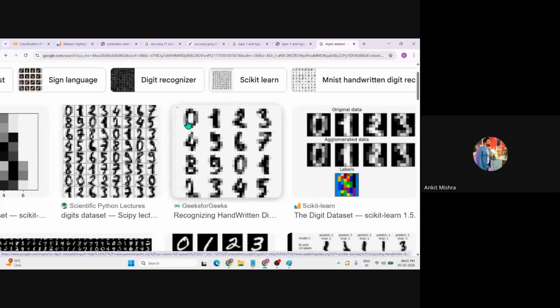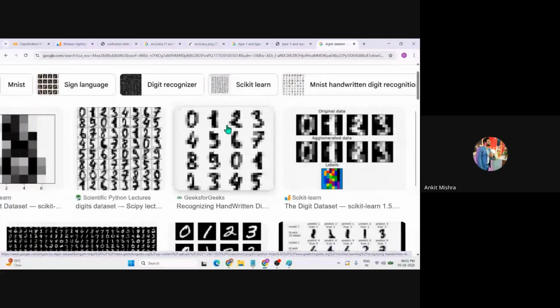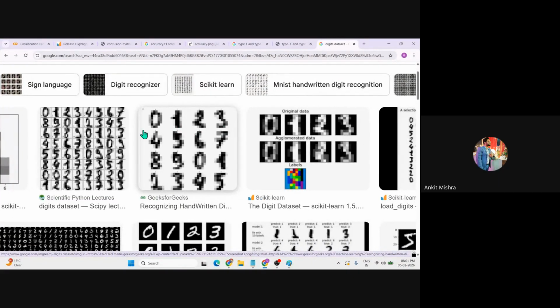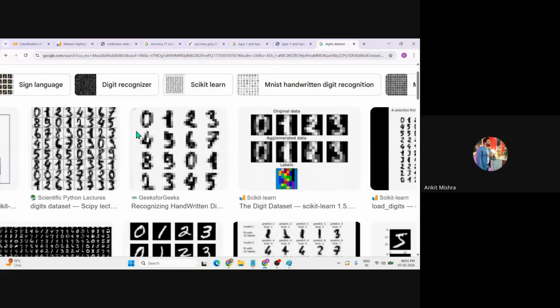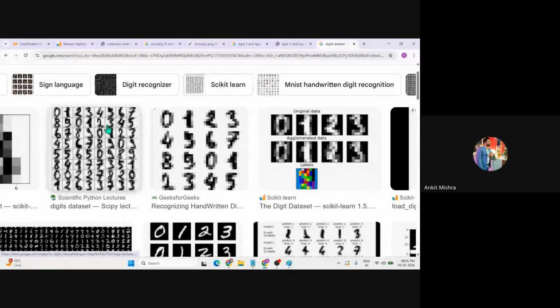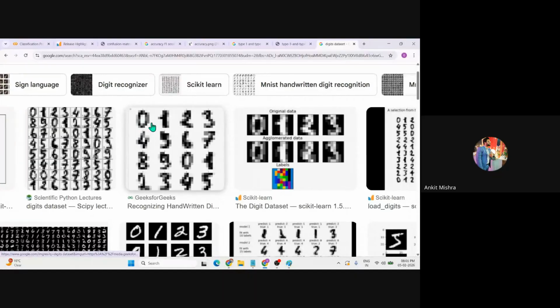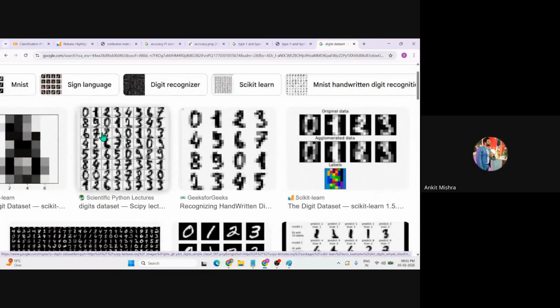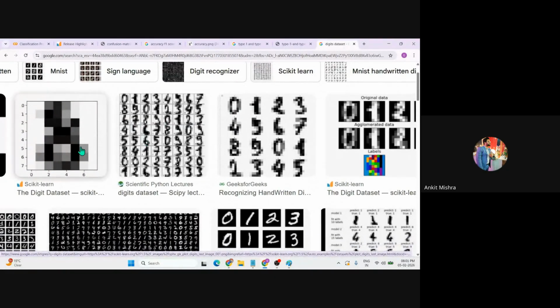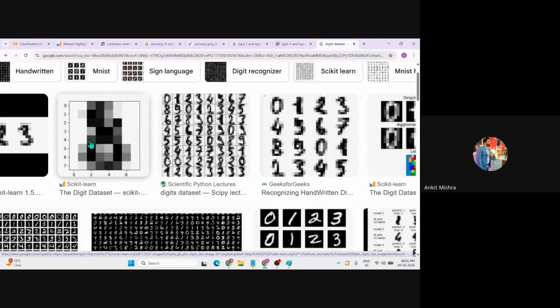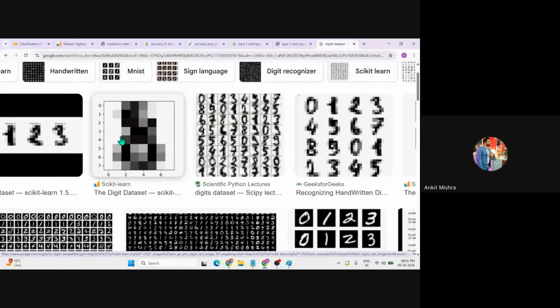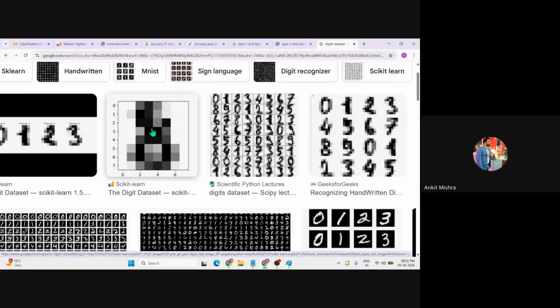We'll give the image format data, and we'll understand how this image is interpreted in a machine learning way. Once the machine understands all this image data in numerical form, then we'll create a model. Once we create a model, we'll give it an image like this, and the model should predict what exactly this digit is.